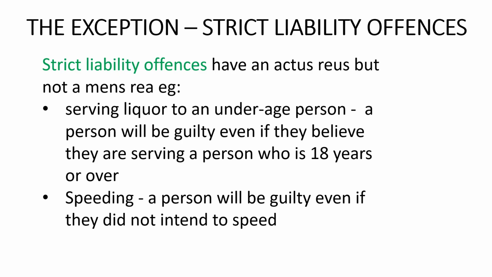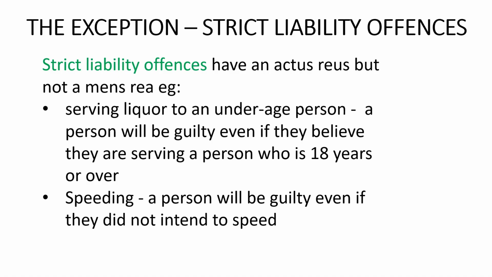However, there are a small number of crimes that are what we call strict liability offences. A strict liability offence has an actus reus but not a mens rea, which means that to be guilty of the crime, it is enough that the accused has done the physical act or omission that makes up the crime. And it doesn't matter what the accused intended, that is, whether the accused committed the actus reus intentionally, recklessly, negligently, or accidentally.